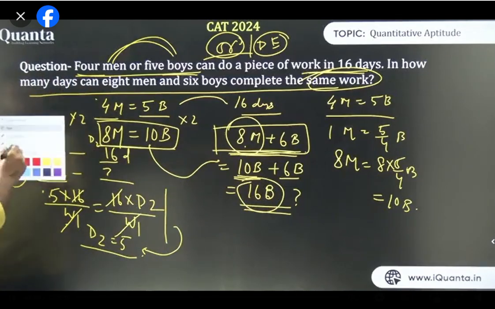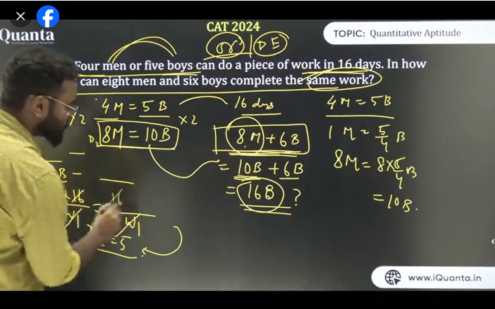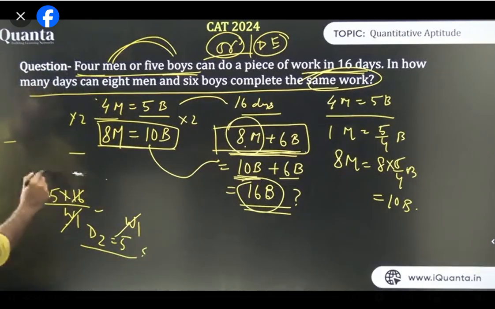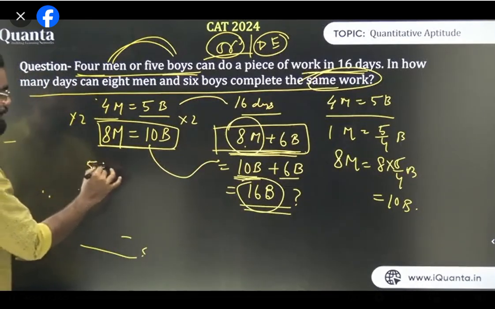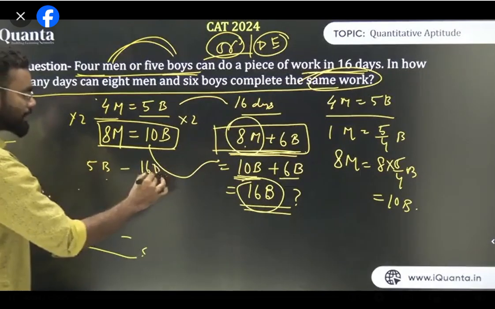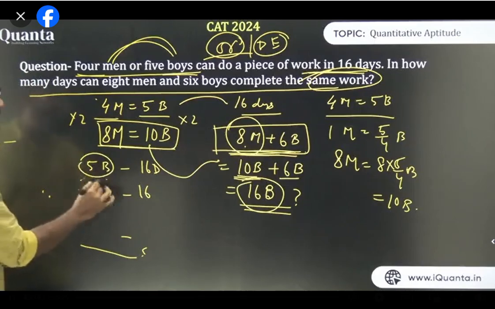Next thing that we are going to do, I will now use the shortcut to solve this question. Now I will be using the shortcut to solve this question. See how fast the shortcut is. Now think about it. What do we have? 5 boys can do it in how many days? 16 days. Yes? Now 16 boys, it will do it in how many? 16 days. Now think, it will be 5 upon 16 or 16 upon 5.